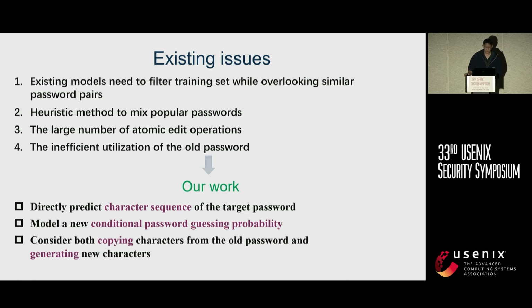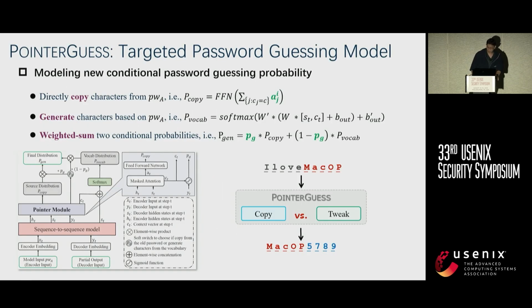So overall, considering these existing issues, we propose our work based on three thoughts. We try to directly predict the character sequence of the target password, and we model a new conditional password guessing probability. We consider both copying characters from the old password and generating new characters based on the old password. So in that case, we propose our new model, PointerGuess.